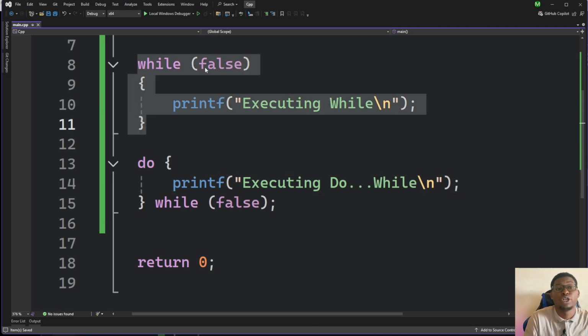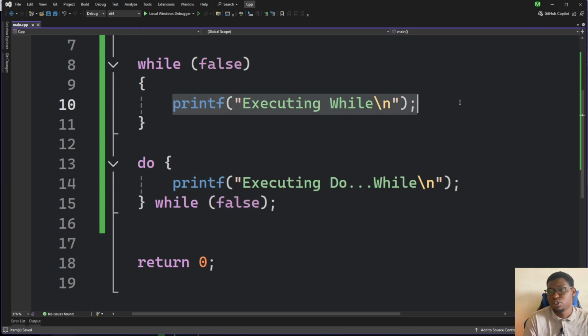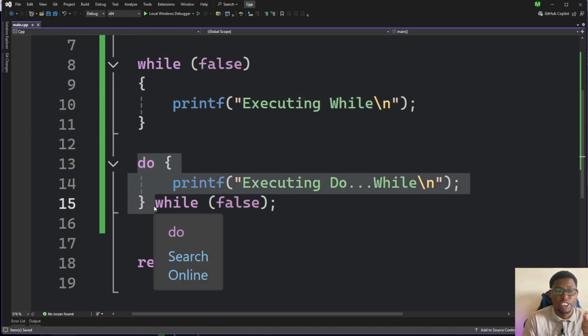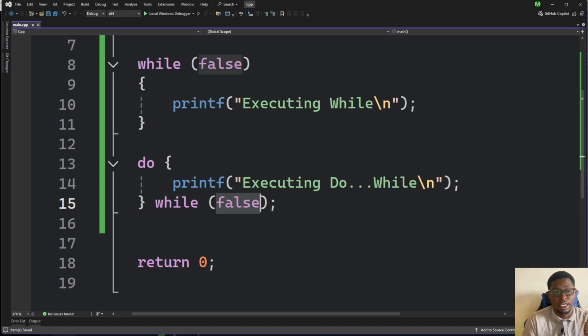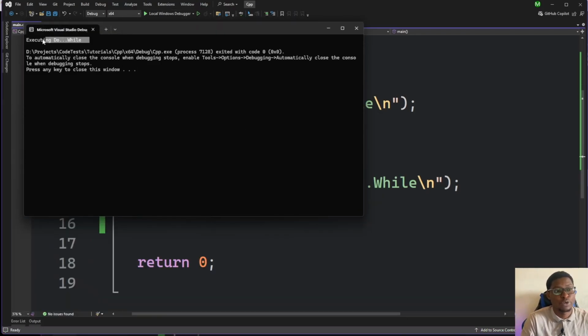So we have these two conditions. So while false, of course, we expect that if the condition is false, then we'll not execute this loop. And then here, the same thing. We have do this while false. So we expect that if the condition is false, then it shouldn't execute. So if we run this, we'll notice that we have executing do while being printed.